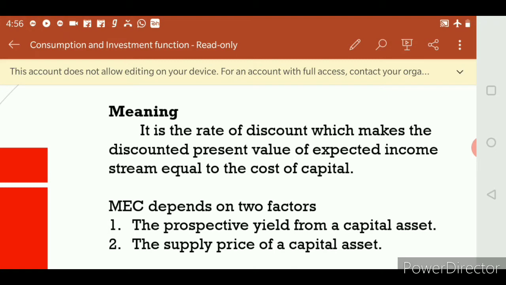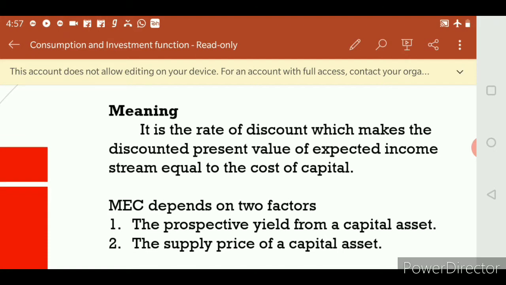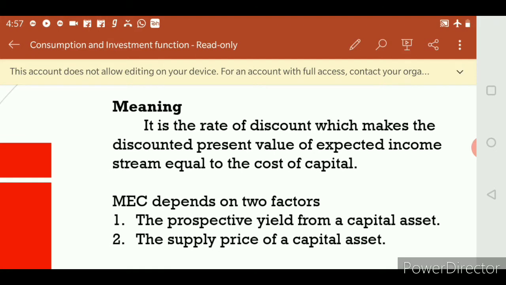I am expecting a certain amount of profit. When I have invested 1 lakh, my profit is 1,50,000. Now I am adding an additional capital asset. For example, if I invest 1,50,000, my expected returns through my capital asset is 1,75,000. So this is called the expected income stream equal to the cost of capital. So marginal efficiency of capital means the expected profitability of an additional capital asset. Expected, I am expecting.